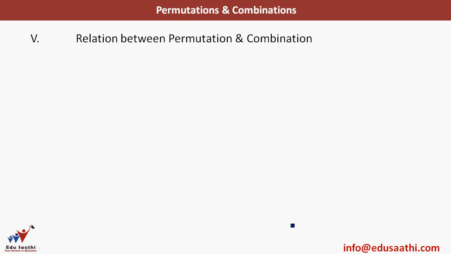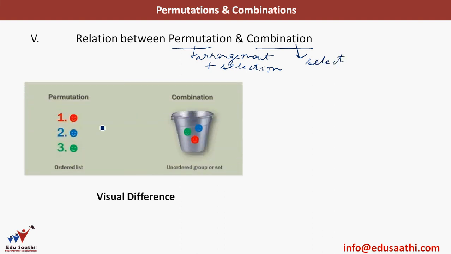Okay, now we've done enough questions on permutation and combination, and I hope that you have some clarity on what permutation is. So permutation is arrangement plus selection. So I select things and I arrange things. In combination, I only select things. So to see it visually, permutation would be, let's say I have 3 balls, red, blue and green. So permutation would be an ordered list. So this list would be different from if I have blue first, then I have red, and then I have green. So this is a visual difference.